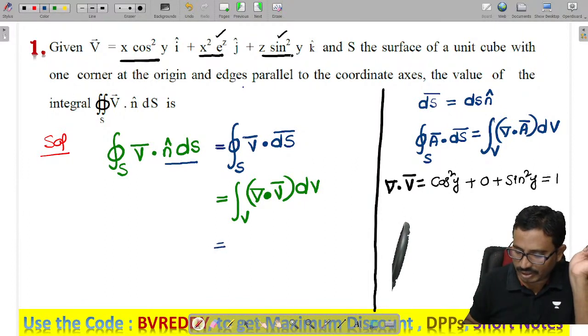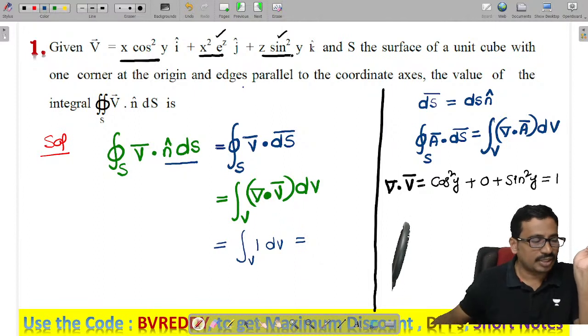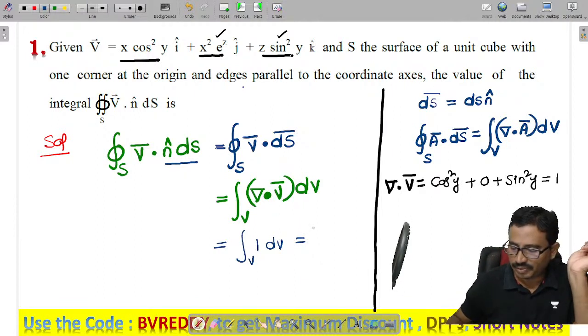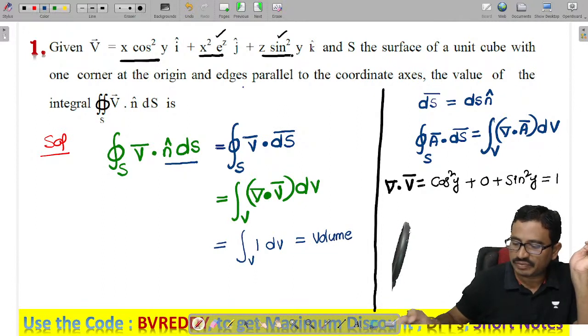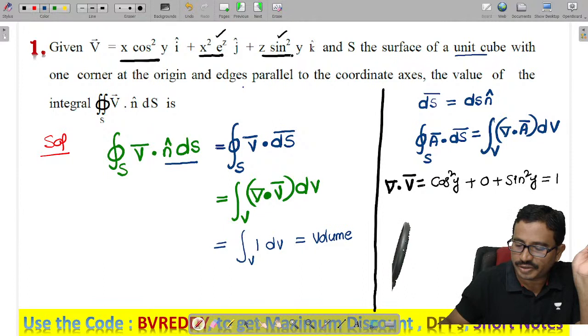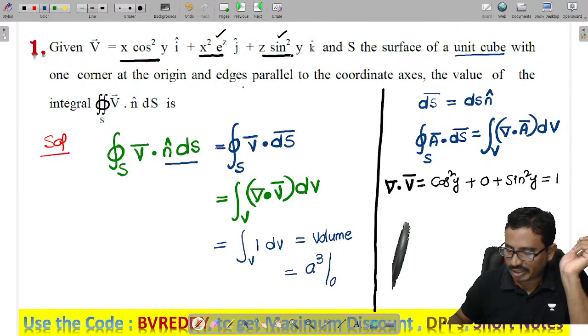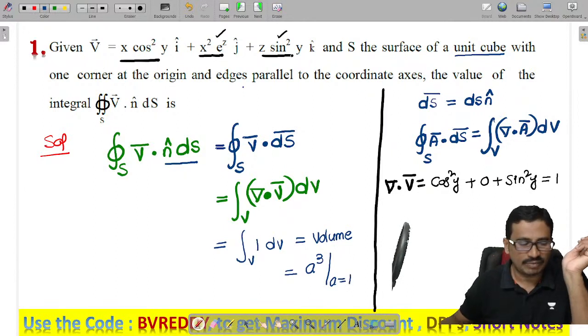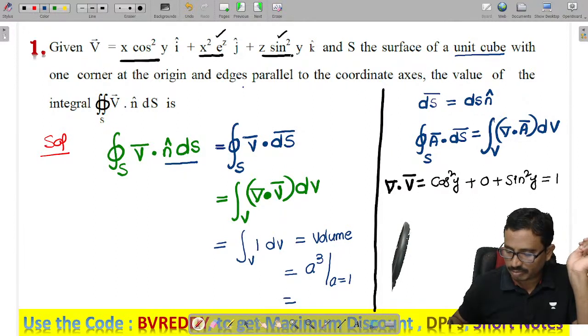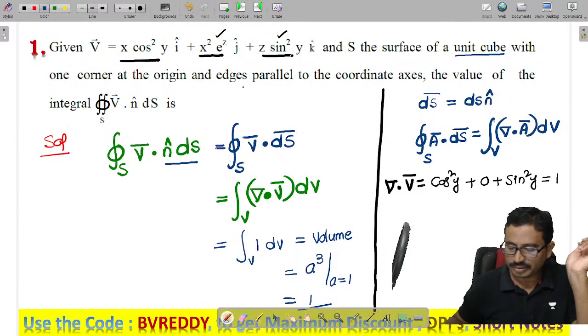So substituting the divergence value, we get the volume integral of 1 into dv. What do I get from the integral of dv? The volume of the given figure. What is the given figure? A unit cube. What is the volume of a cube? As we know, the volume of a cube is a cubed. Here, how much is the value of a? For a unit cube, a is 1. So the answer is 1.